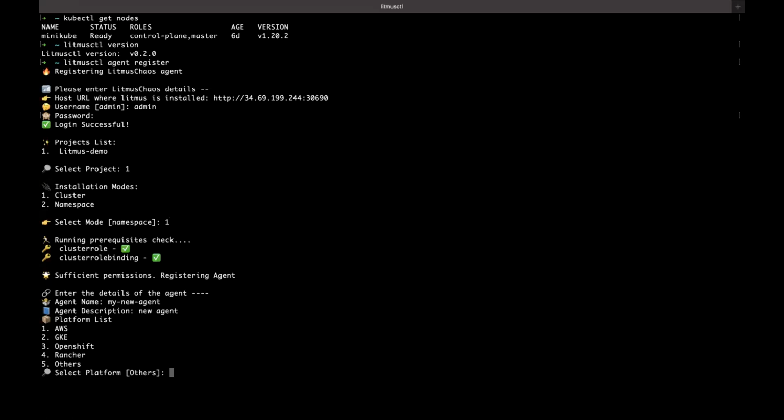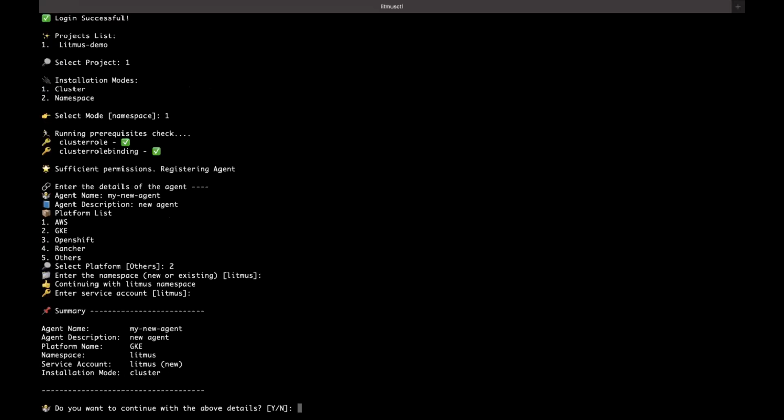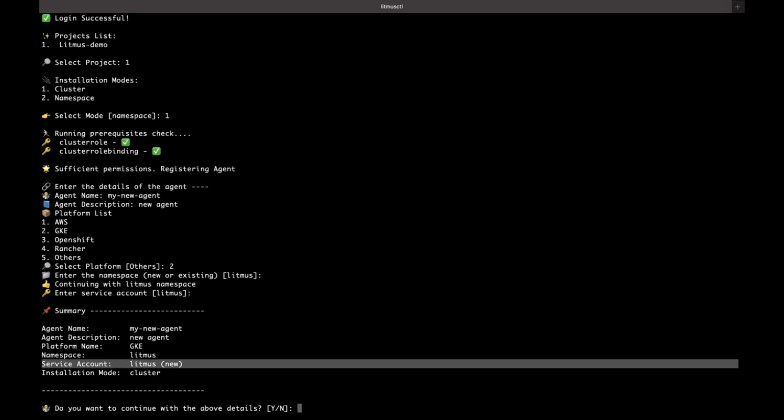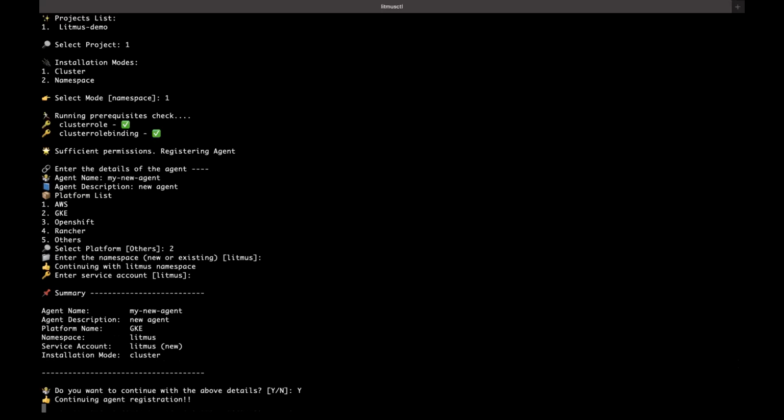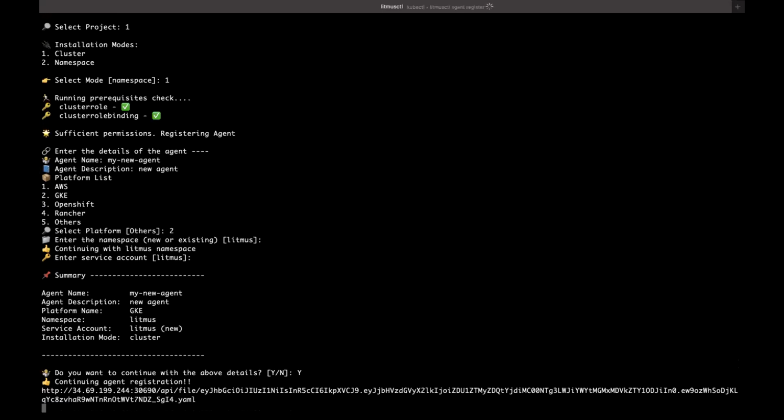The platform is not GKE, it is other. Here is the summary. It will install as my new agent in the litmus namespace, using the litmus service account, and it is in cluster mode. It will take some time to install.